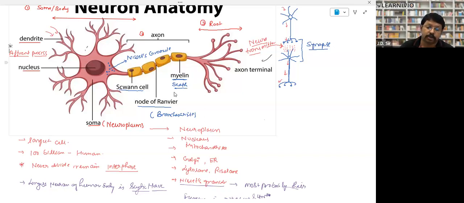That question, Schwann cell. These black color cells are Schwann cells. They secrete this protein called myelin. So if Schwann cells are present, then the neuron will be myelinated, covered with myelin. If Schwann cells are not present, then it will not be myelinated, right? So a neuron may be myelinated or not. It is not compulsory that every neuron will have a myelin sheath. Last part is called the root part.